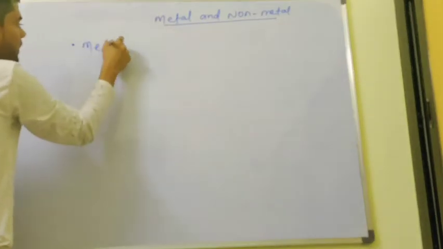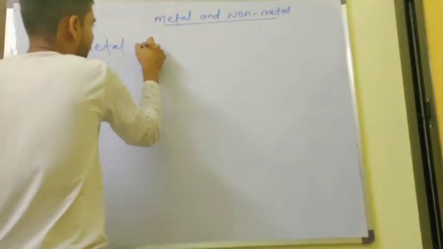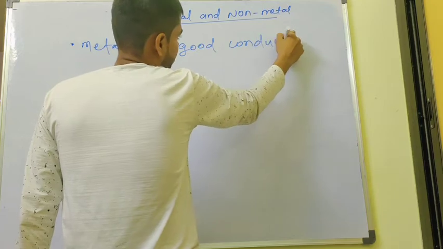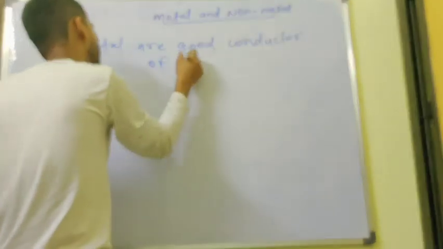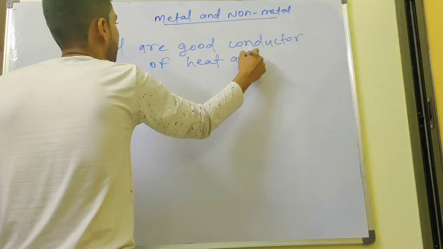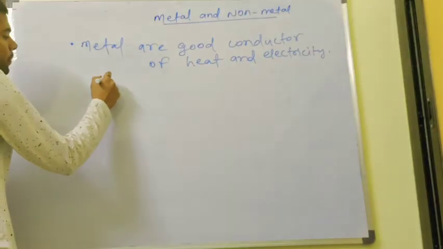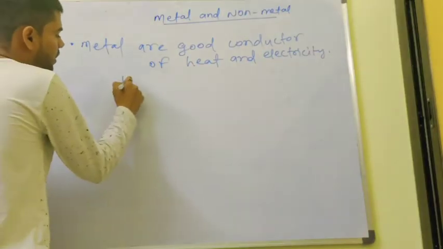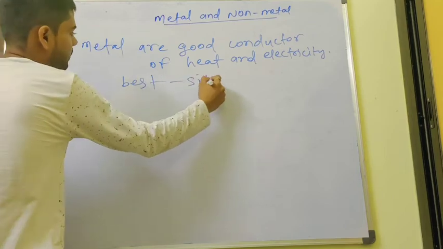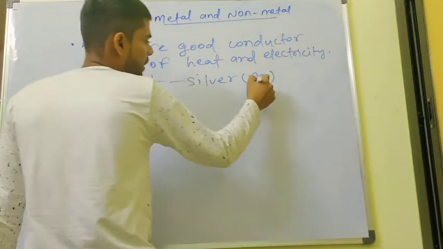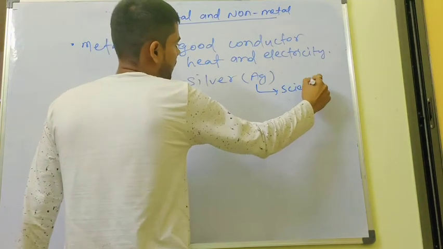We discussed metals are sonorous. Now, metals are good conductors of heat and electricity. We all know that, we have studied it very early. Now the question comes, which one is the best? The answer is silver, Ag. Okay, you also comment the scientific name of silver if you know the answer.